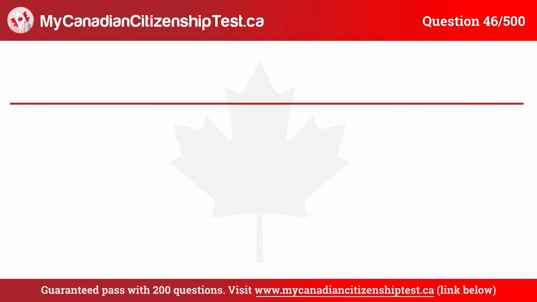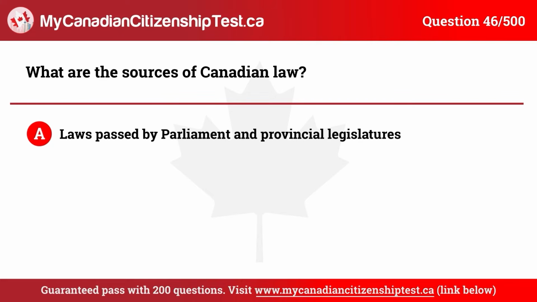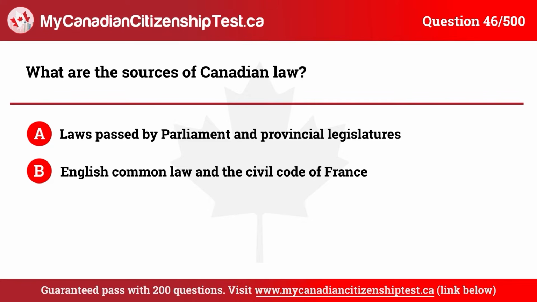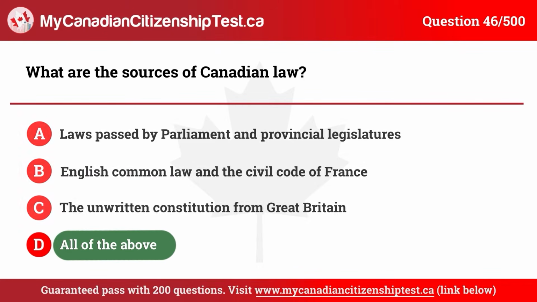Question 46. What are the sources of Canadian law? A. Laws passed by Parliament and provincial legislatures. B. English common law and the Civil Code of France. C. The unwritten Constitution from Great Britain. D. All of the above. The correct answer is D. All of the above.